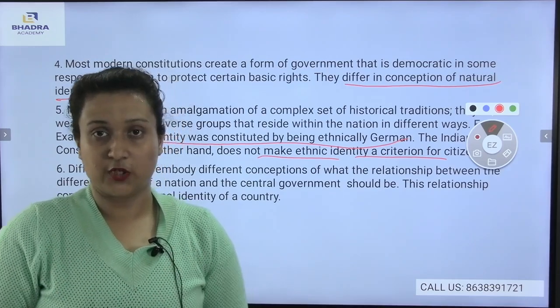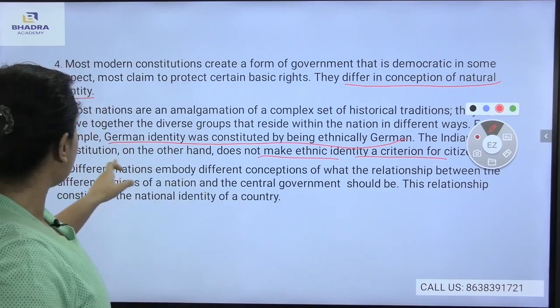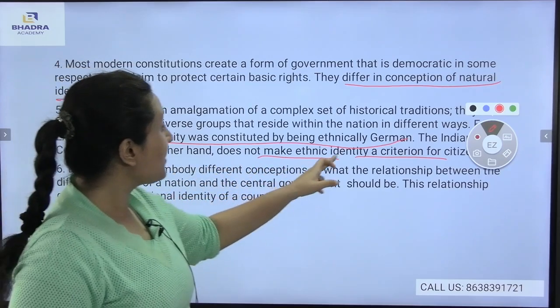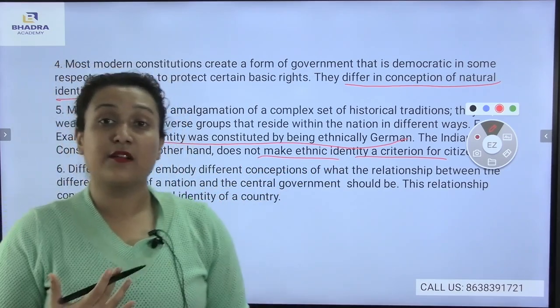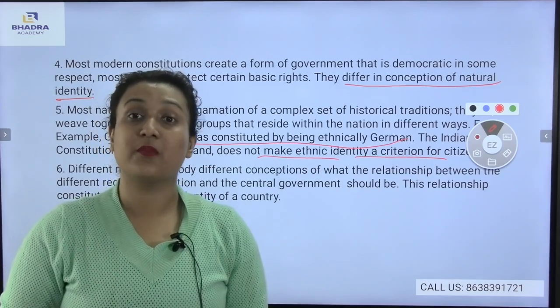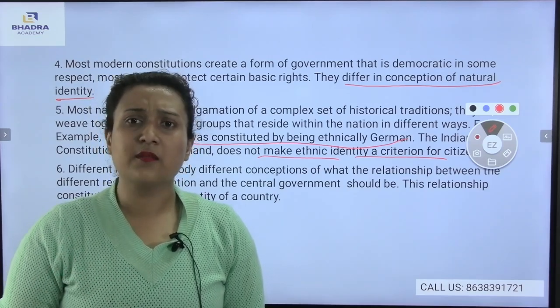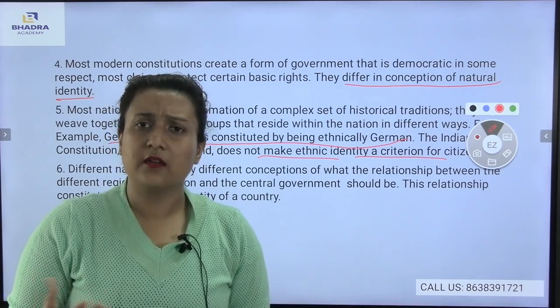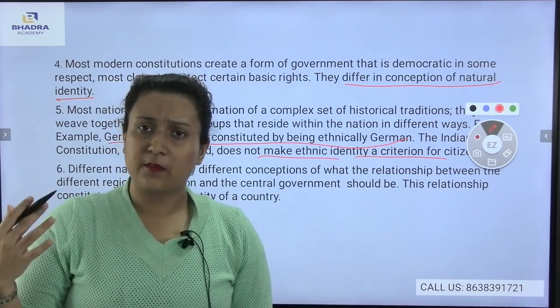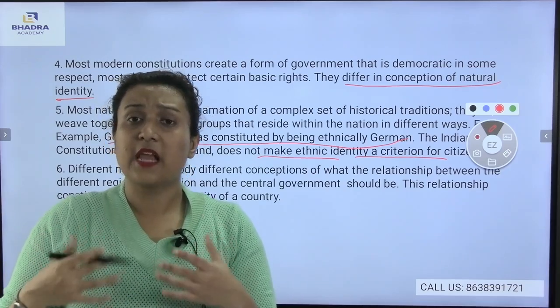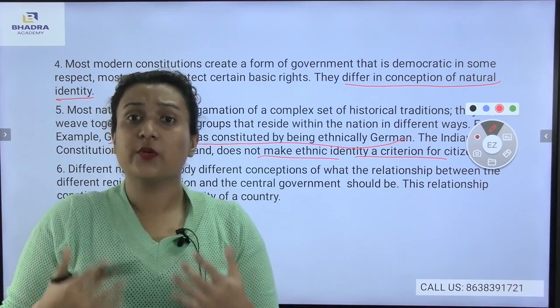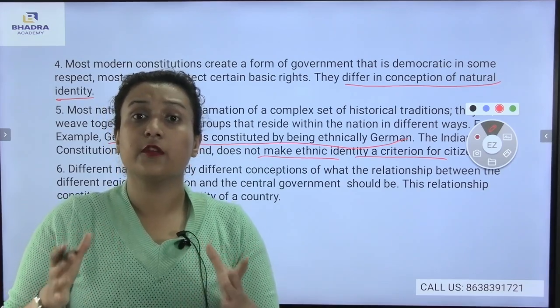Now, the Indian constitution, on the other hand, does not make ethnic identity a criterion for citizenship. It doesn't make an ethnic identity, which means most of the ideas were taken from other countries, and also different people have different viewpoints, and our country is full of diversity, which means full of different ethnicities.